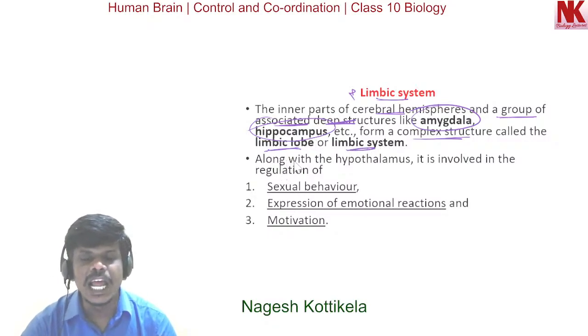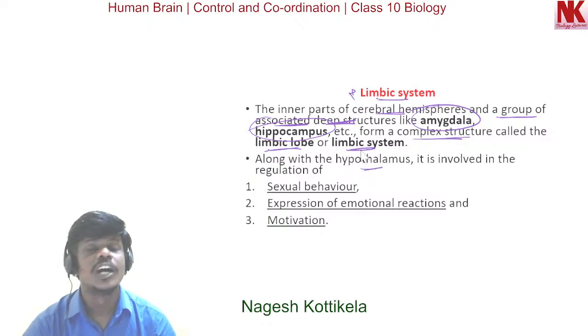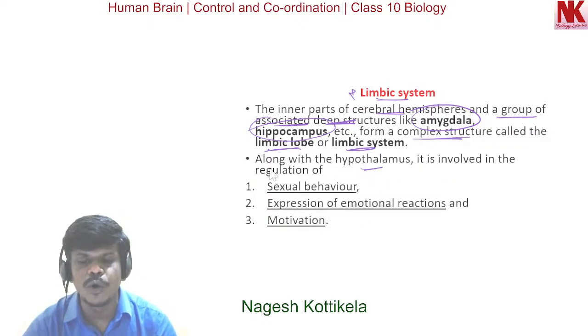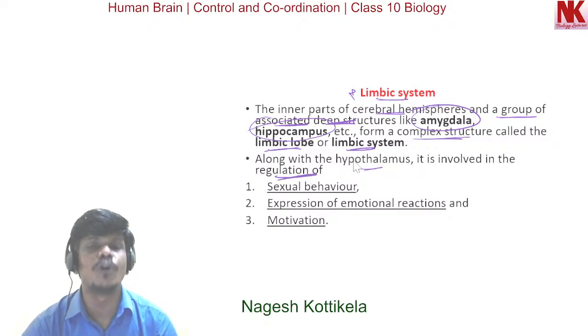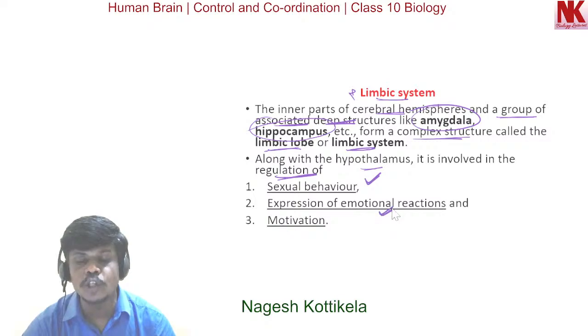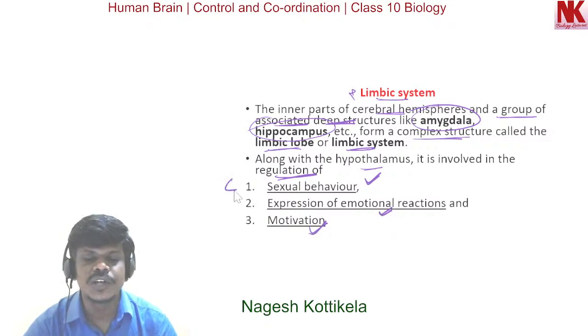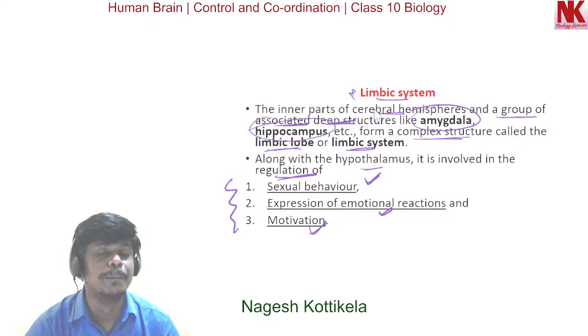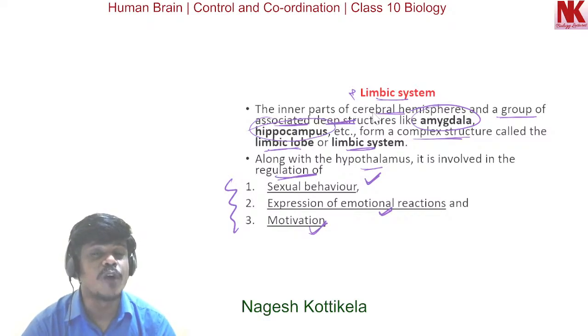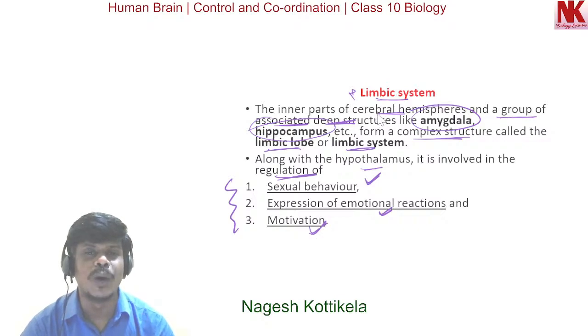Along with the hypothalamus, this limbic system is involved in the regulation of sexual behavior, the expression of emotional reactions, and motivation. So these are the functions of the limbic system. I repeat them once again.